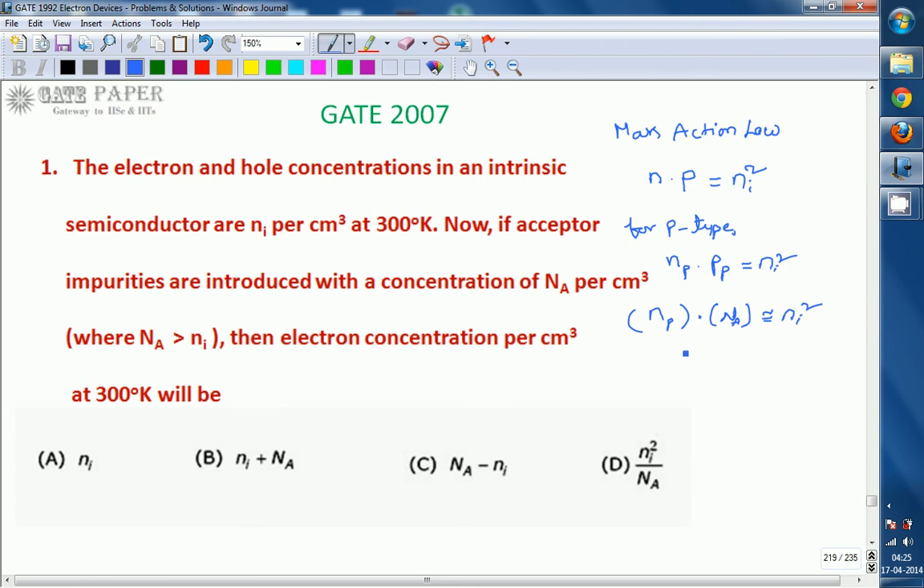So now the electron concentration is simply Np equal to Ni square divided by Na. By using this equation we can calculate electron concentration whenever acceptor impurities are added to the intrinsic semiconductor. So the right option for this question is D. Thank you.